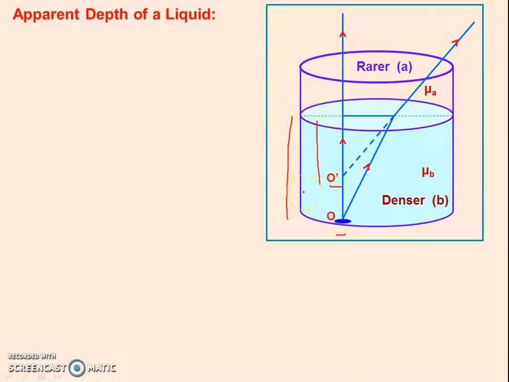So we can calculate it by using the real height HR and apparent height HA.